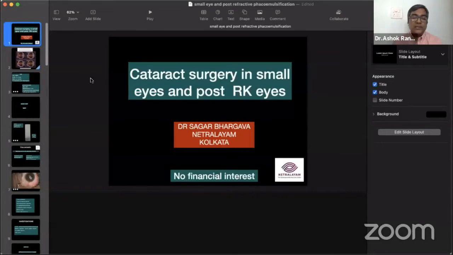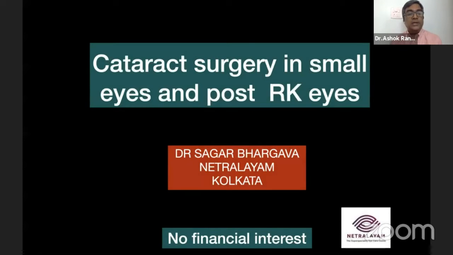He did his anterior segment fellowship from Shankar Nethralaya after doing his MS, and worked as a consultant in cataract, glaucoma and refractive surgery in Shankar Nethralaya, Chennai, and then in Shankar Nethralaya, Kolkata, after which he is now in a group practice in Nethralaya and in BBI Foundation in Kolkata. He's a high volume cataract and refractive surgeon, and also does glaucoma. So over to you, Dr. Sagar, for your presentation. Thank you very much, sir.